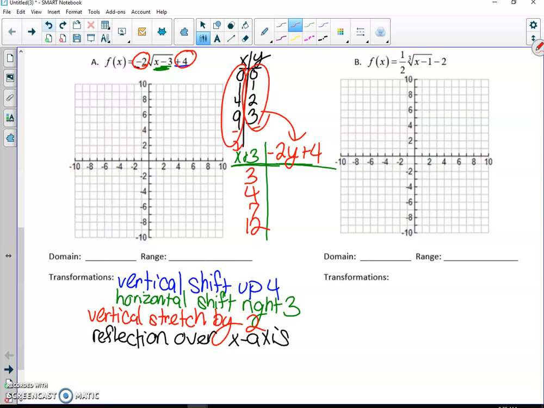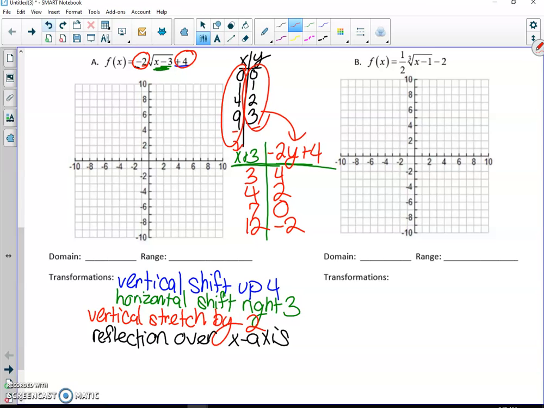For our y's, 0 times negative 2 is 0, plus 4 is 4. If we plug in a 1, negative 2 times 1 is negative 2, plus 4 is 2. If we plug in a 2, negative 2 times 2 is negative 4, plus 4 is 0. And last, if I plug in a 3, negative 2 times 3 is negative 6, plus 4 is negative 2. So you just plug everything in.